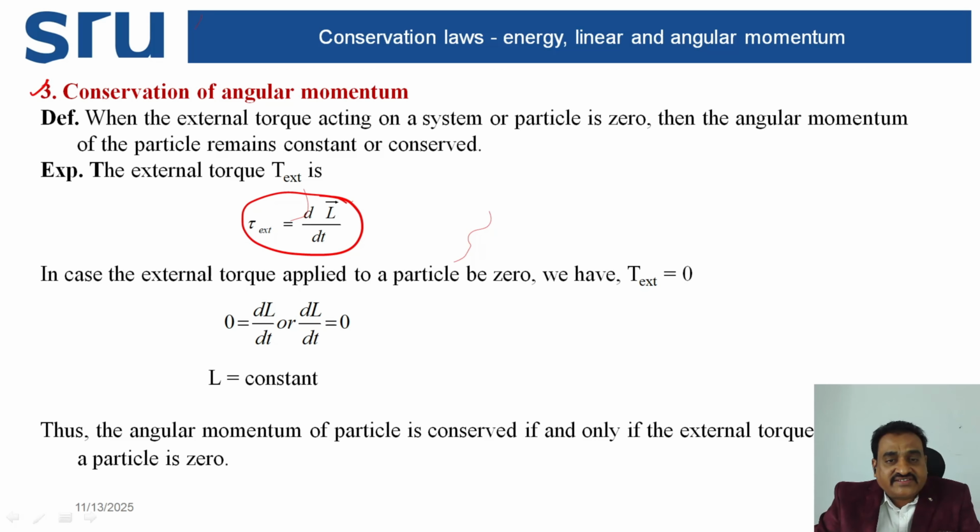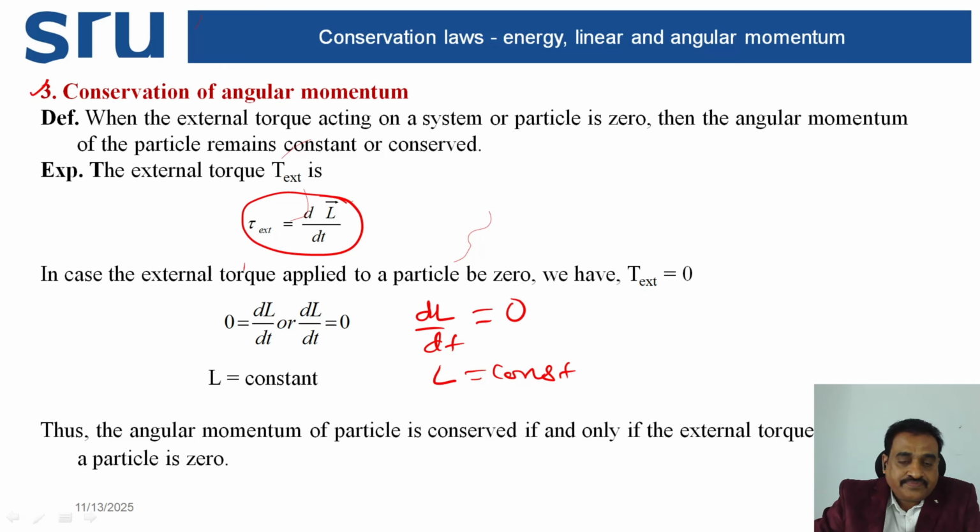In the case of external torque applied to a particle being zero, we have the external torque is equal to zero, then dL by dt is equal to zero, L is constant. Thus, the angular momentum of the particle is conserved if and only if the external torque acting on a particle is zero. This is conservation of angular momentum.